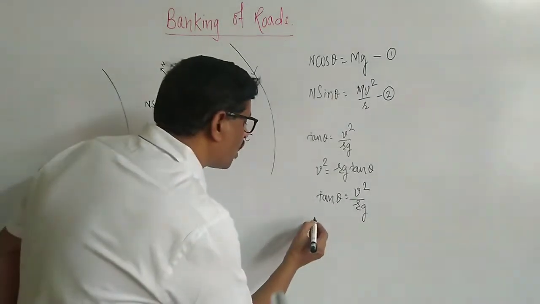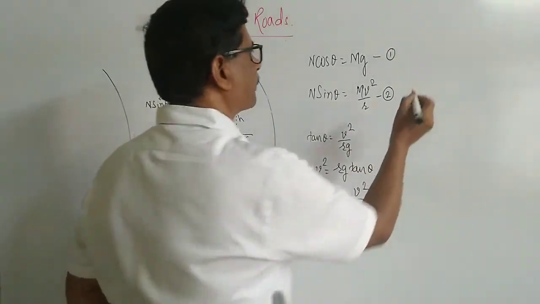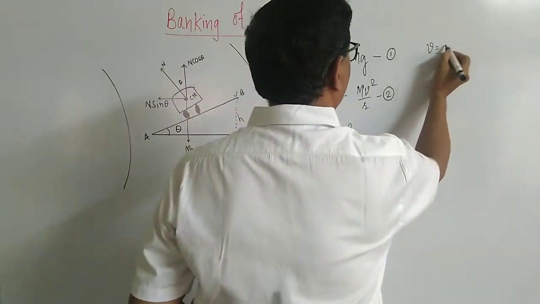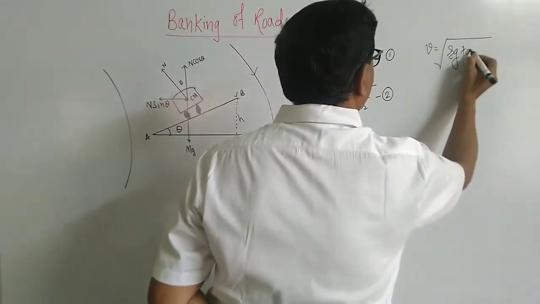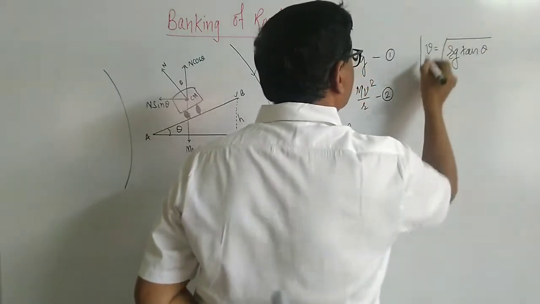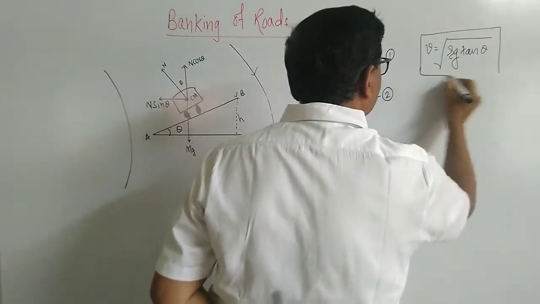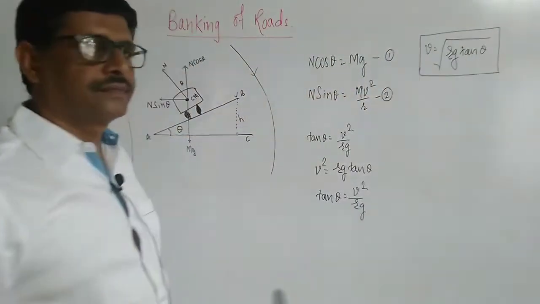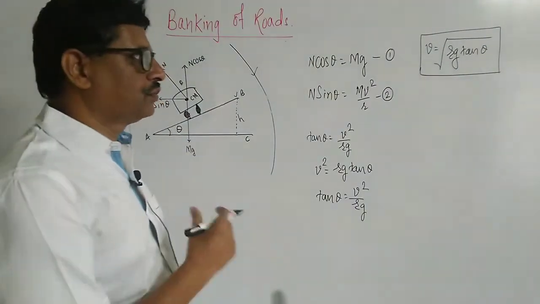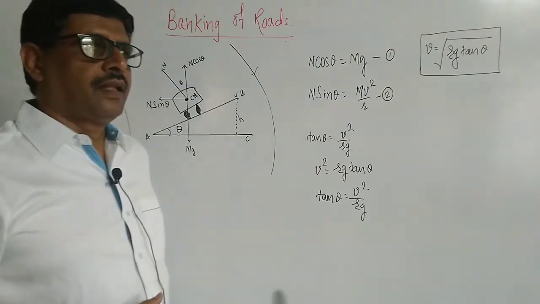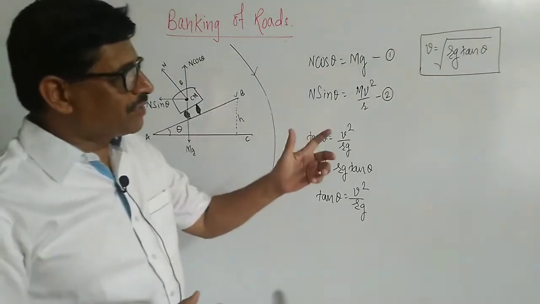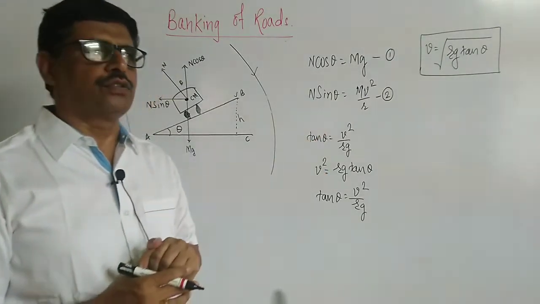And the optimum speed, the safety speed limit of the vehicle, is the square root of rg tan theta. This is the speed at which the vehicle is safe on a banked road.